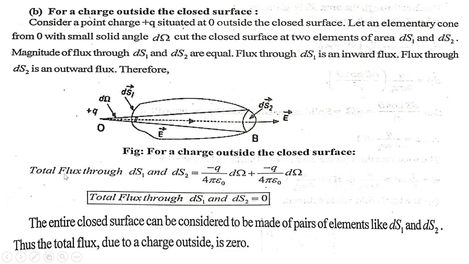Therefore, total flux through dS1 and dS2 equals −q/(4πε0) dω plus q/(4πε0) dω. Therefore, total flux through dS1 and dS2 equals 0. The entire closed surface can be considered to be made of pairs of elements like dS1 and dS2. Thus, the total flux due to a charge outside is 0.